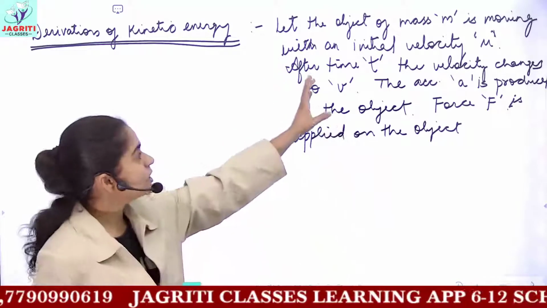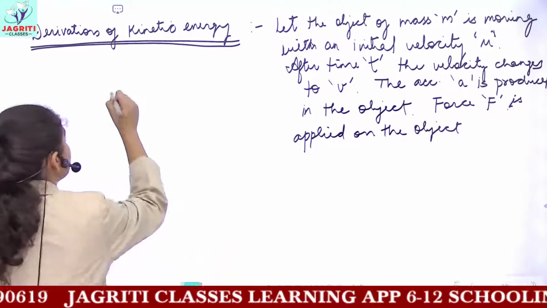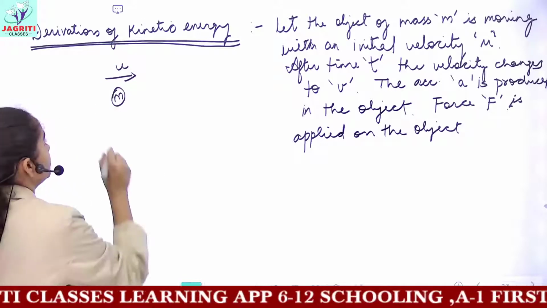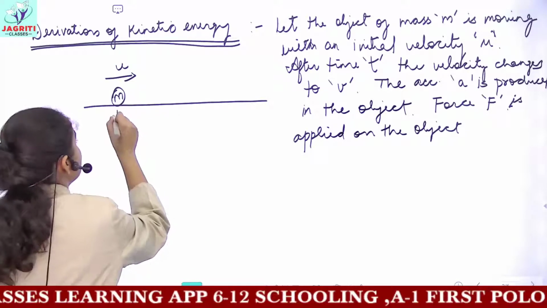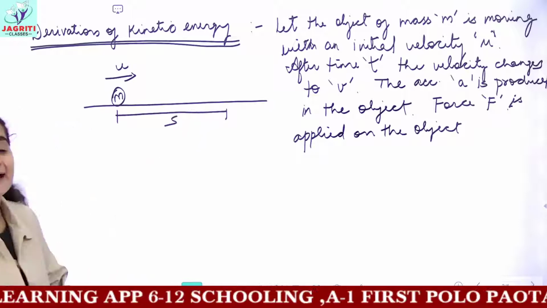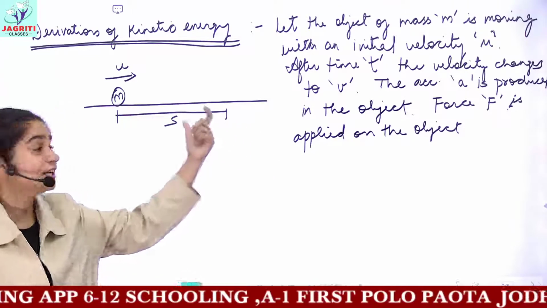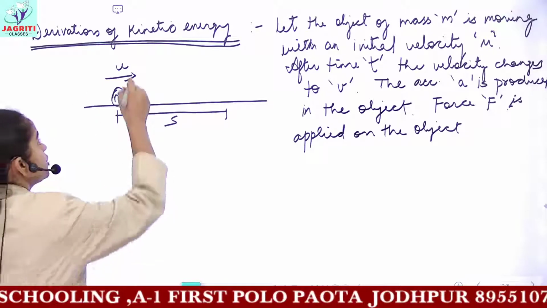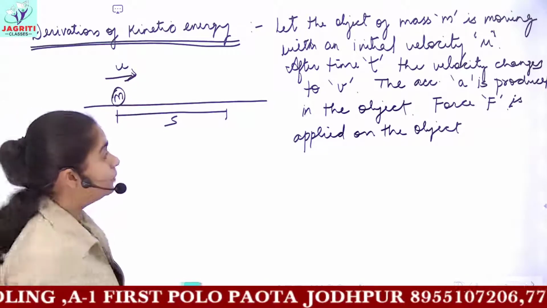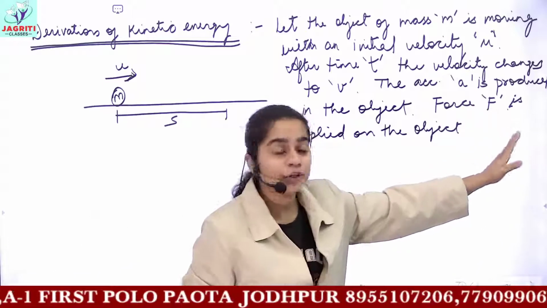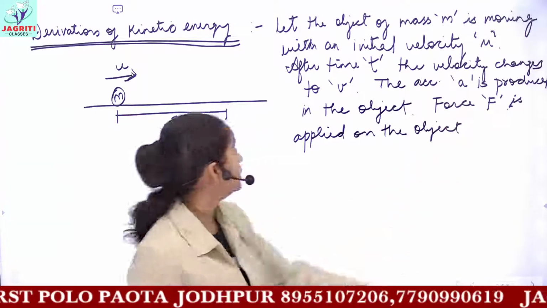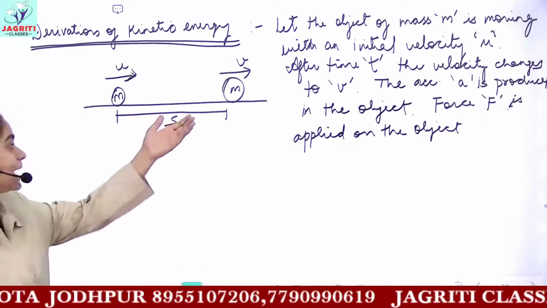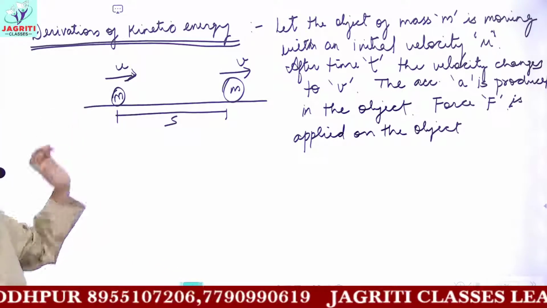So here, the mass of the object is m and it is moving with the velocity u. Now after time t, it covers a certain distance, and distance in a given particular direction is recognized by the term displacement. So this object, which was moving with initial velocity u, when a force F was applied on it, its velocity changed to v. And now the object is at a displacement of s from its initial position.